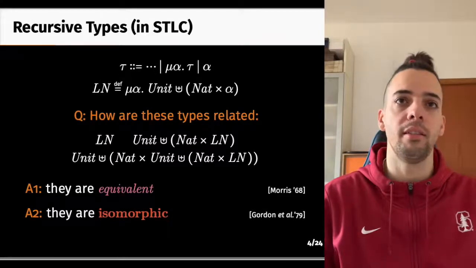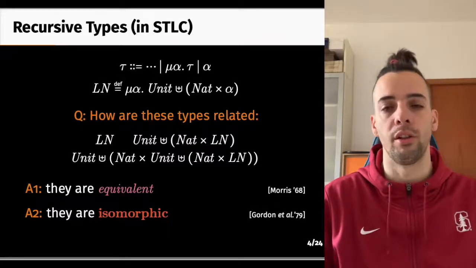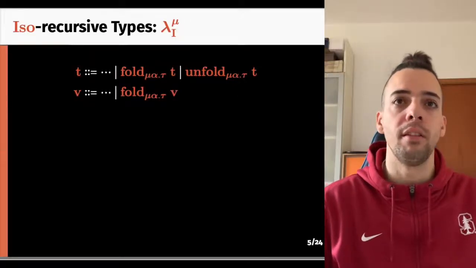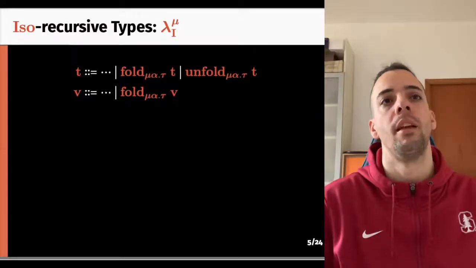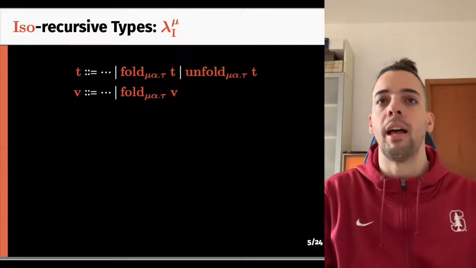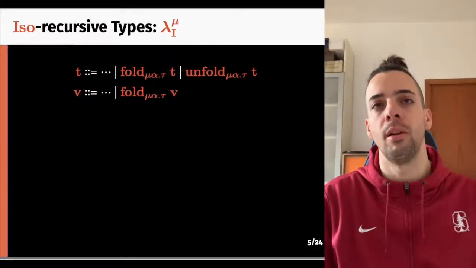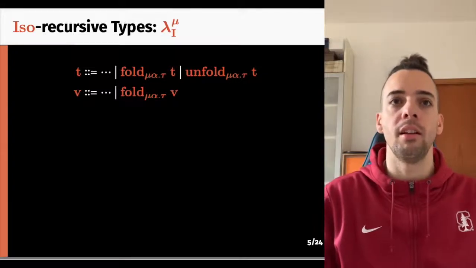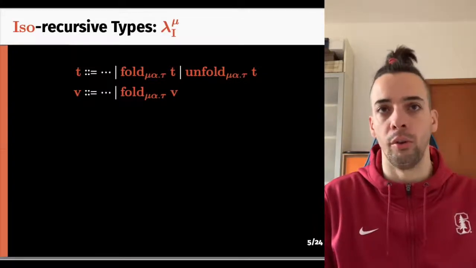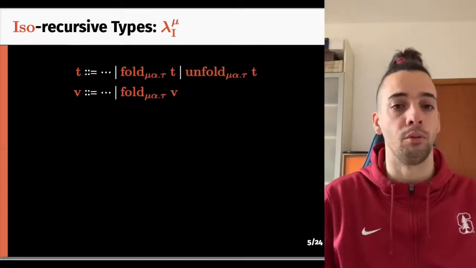Let us see how these answers affect a language with recursive types. The second answer gives birth to iso-recursive types, and a language with those types has terms enriched with annotations that witness the isomorphism between types. These annotations are called fold and unfold, also sometimes called roll and unroll.